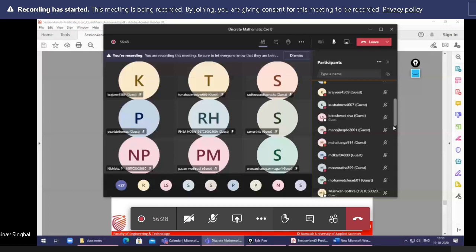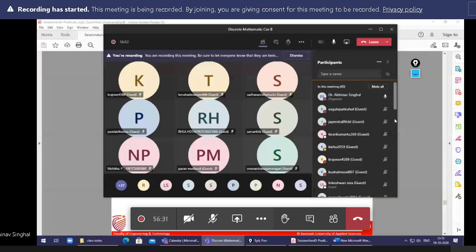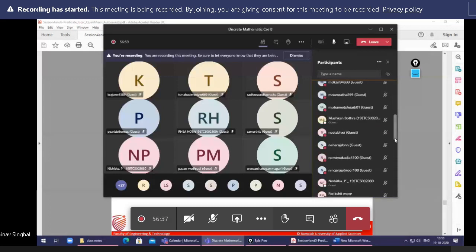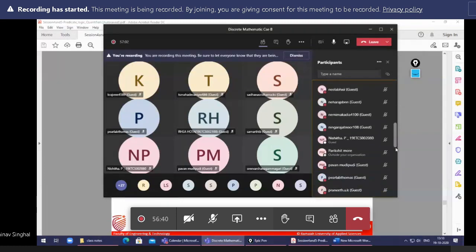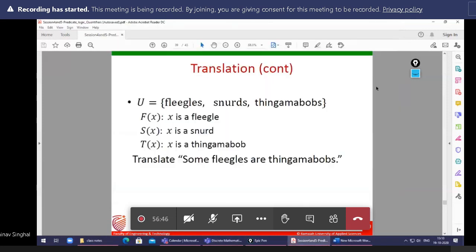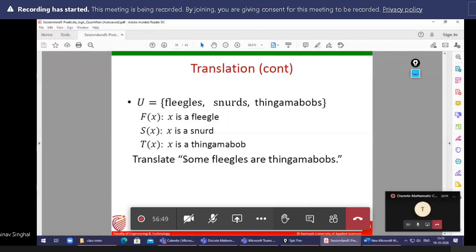Preeti Chokle, what is the answer of this part? Try to think. It is not compulsory to give the answer, but if you are getting it, then it is very good. We have a lot of time. If you are not getting any topic, we can repeat it again.